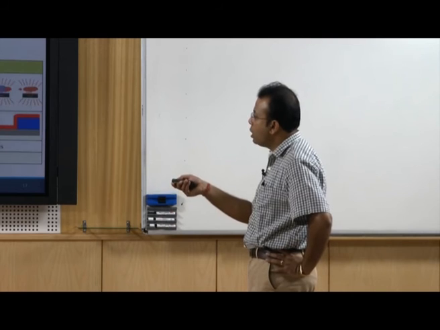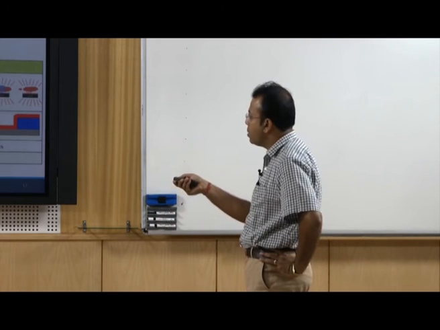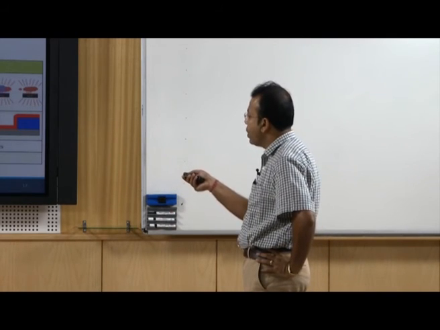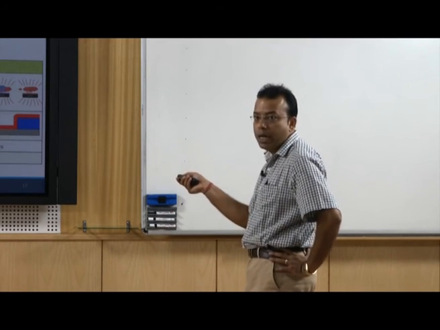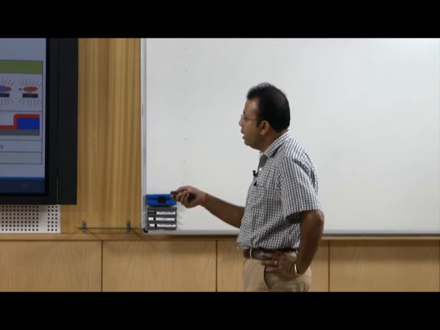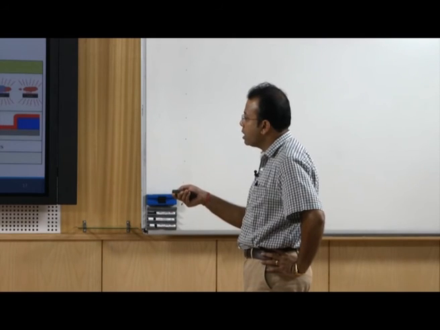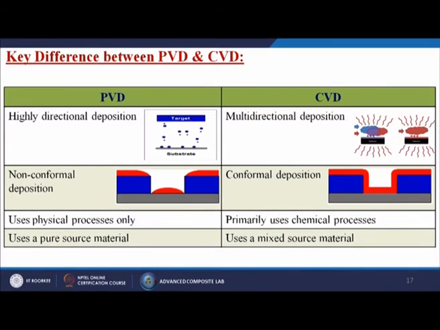Then non-conformal deposition is taking place over there. Here we are getting conformal deposition, that means we are getting homogeneous deposition in this particular case. PVD uses a physical process only, whereas here we are primarily using a chemical process, that means a chemical reaction is taking place for chemical vapor deposition.